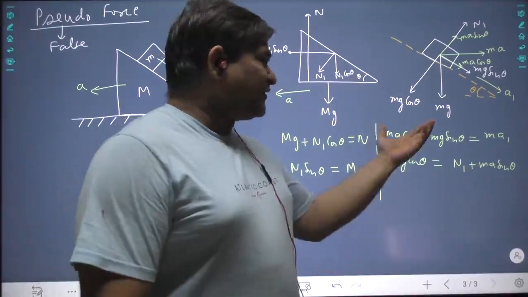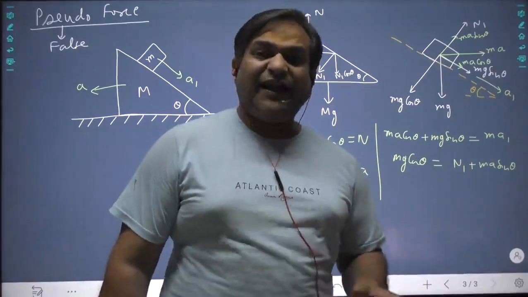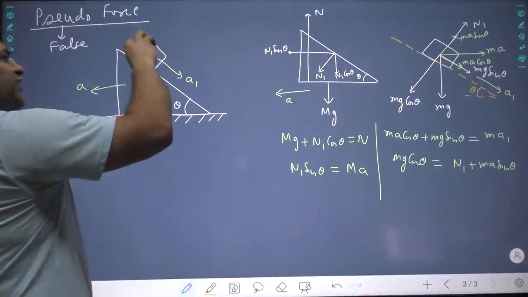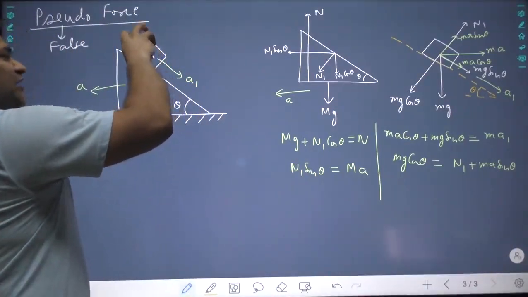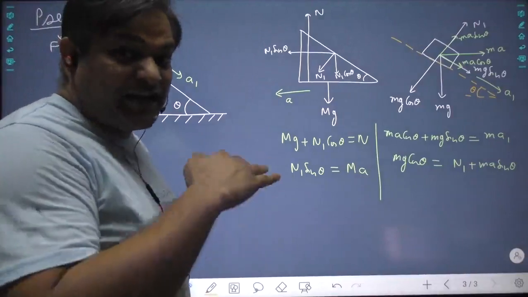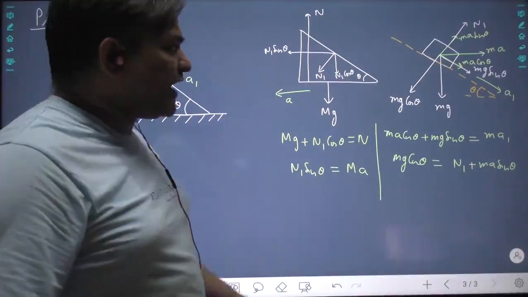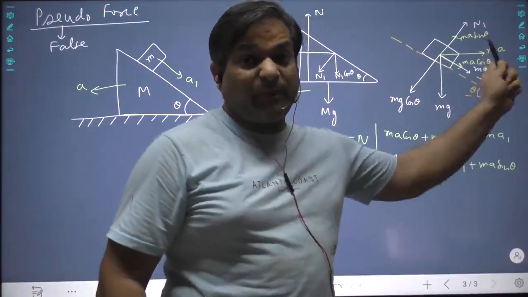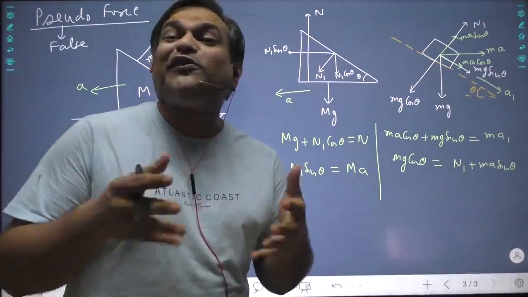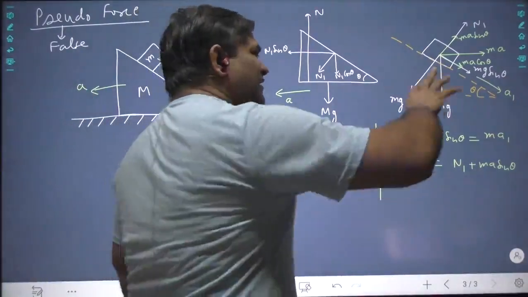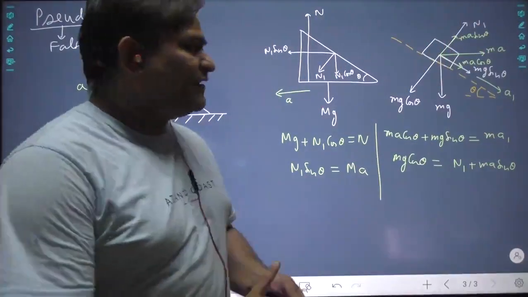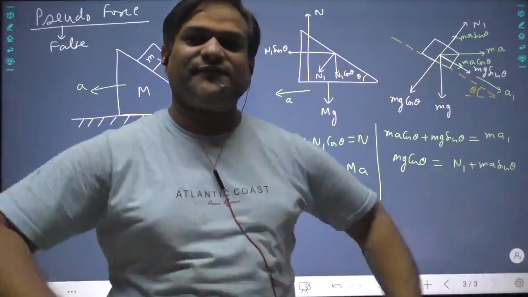So you can see that this is another tricky way of solving the problems, and this is the best way. You can do it in both ways. The acceleration of this with respect to earth is equal to acceleration of this with respect to support plus acceleration of support with respect to earth, and then break down the acceleration along the two directions, one along the plane of motion, one perpendicular to the plane of motion. Or you can consider this as a pseudo force, false force, and then do normally. On this object there is a force ma, and then do normally, just like this.